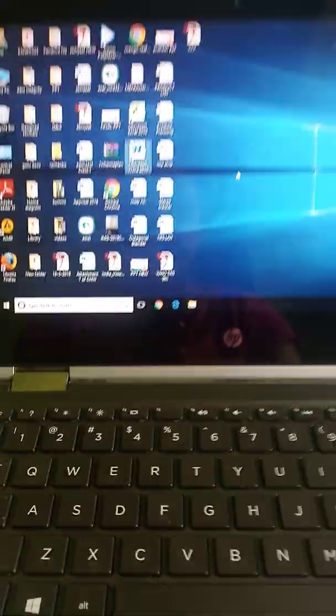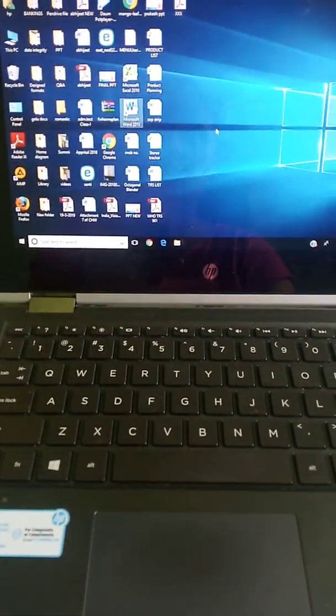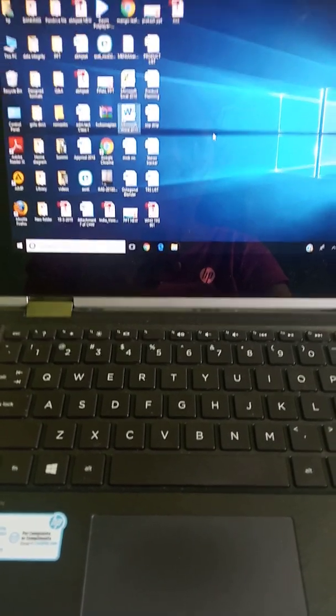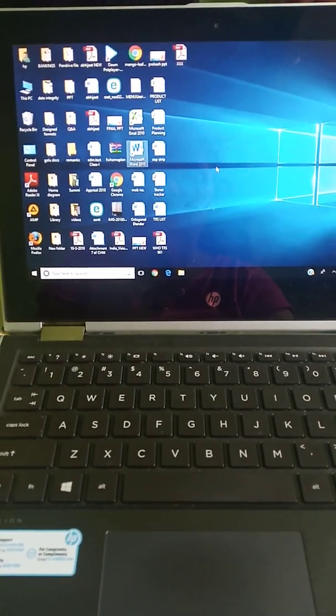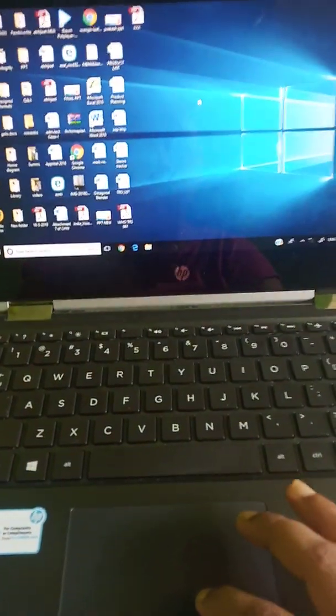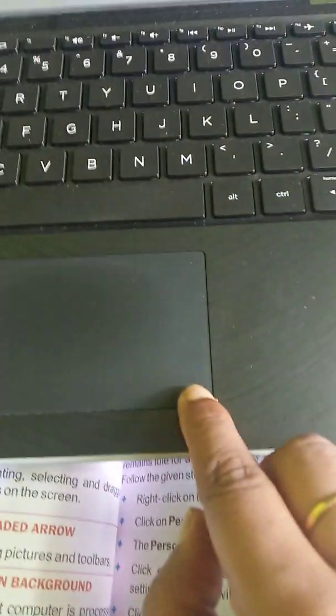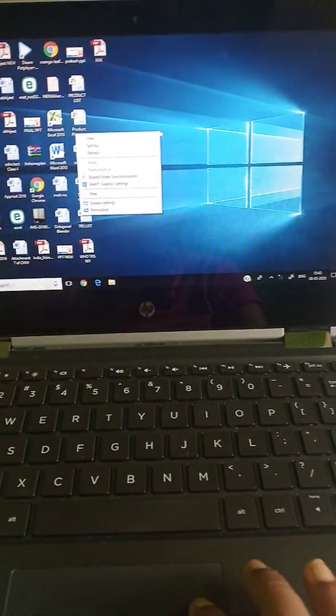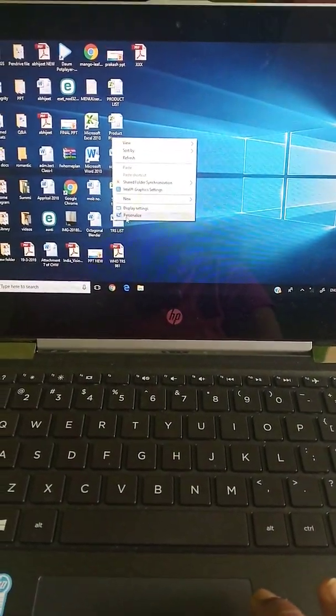Okay, what is desktop background? Children, like the way you are changing the picture of your mobile, display picture or the screensaver of your mobile, in computer also we can change the desktop. Okay, how we will change? We will right click. We will go in personalize.